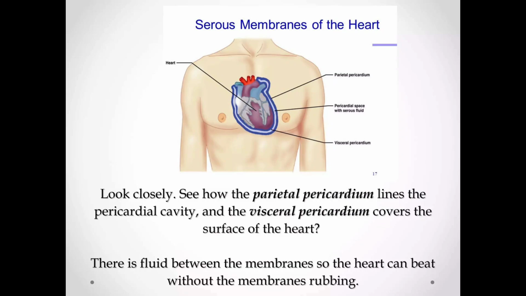So look closely, see how the parietal pericardium lines the pericardial cavity, and the visceral pericardium covers the surface of the heart. So visceral is present toward the organ and parietal is present away from the organ, toward the cavity, we can say. There is fluid between the membranes, so the heart can beat without the membranes wrapping it.